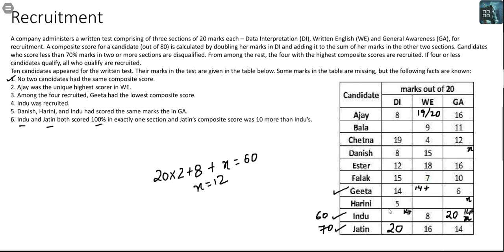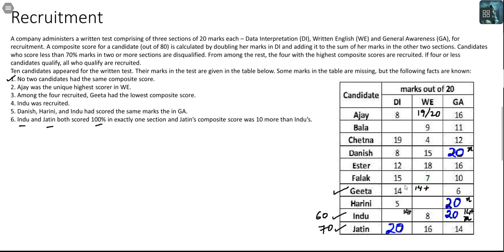If she has scored 20 in GA, Harini has scored 20 in GA, Danish has also scored 20 in GA. Let me now calculate what Indu would have scored in DI because I know her total score. I should have recorded this with a blue pen. This is 20, this is 20, this is 20, this is 20.